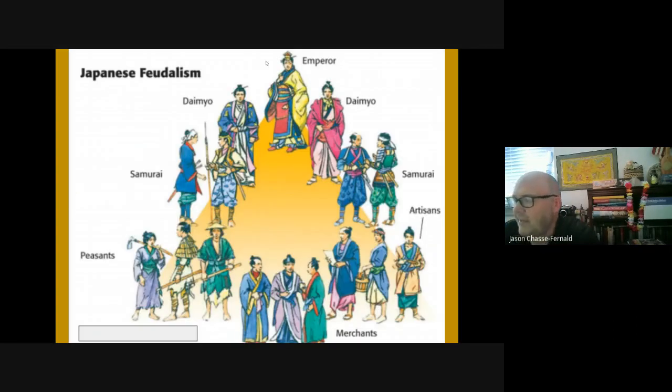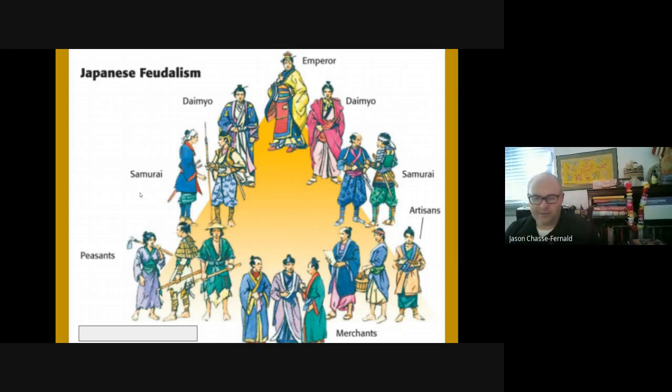This is another way of looking at it, the hierarchy of Japanese feudalism. And of course, missing from this is the shogun. So I did put the shogun on here, and I guess in my first block today, some of my students started coming up with some ideas of who the shogun is for Glenn County. So we threw this together as a way to help you understand.